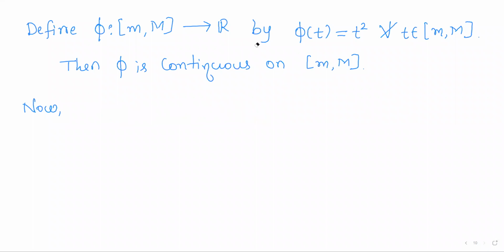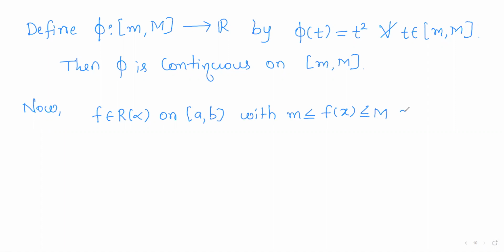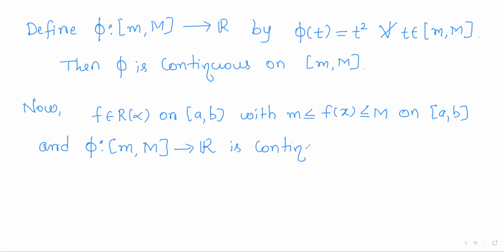Now f is Riemann-Stieltjes integrable on [a, b] with f of x's in the range [m, M], and phi is a function on the closed interval [m, M] which is continuous.